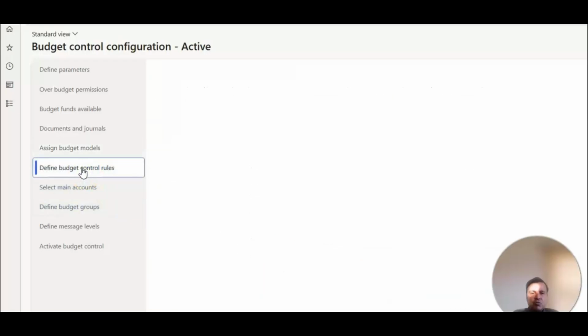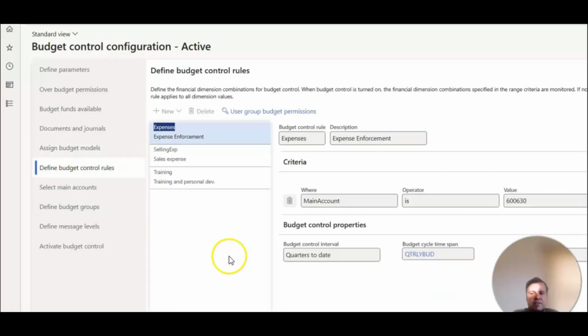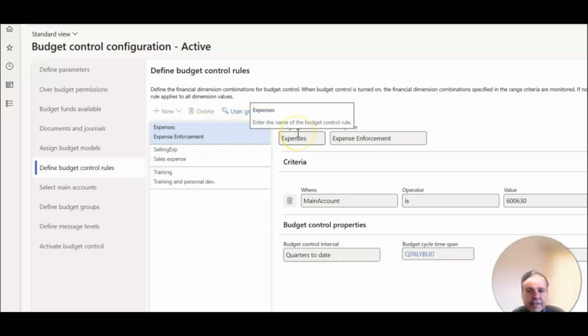You define some control rules. Here's where you set up. So what I'm going to demo is on the expense account I have set up. I'm calling it expenses. You can call it anything you want. But I'm saying that just for this account 600630, enforce the budget. I have uploaded budget to this GL account.